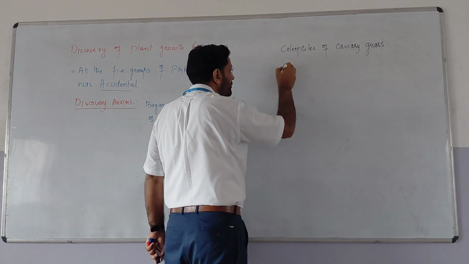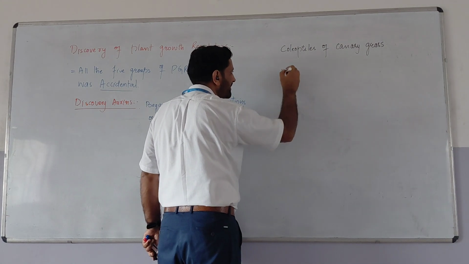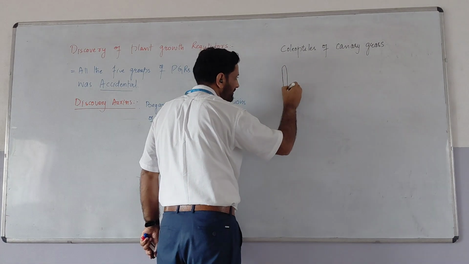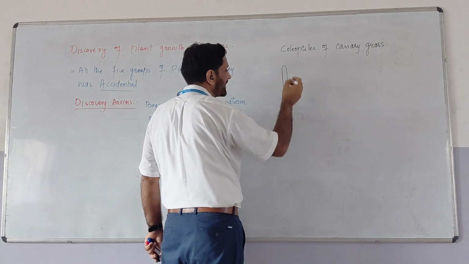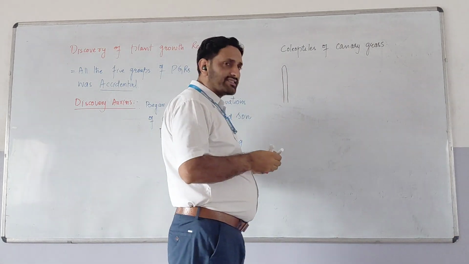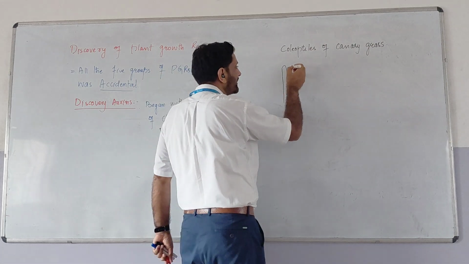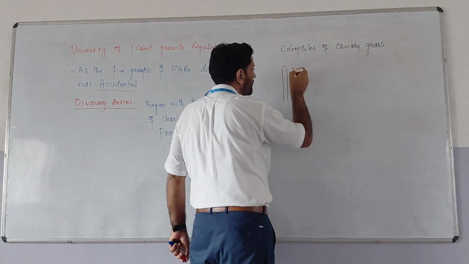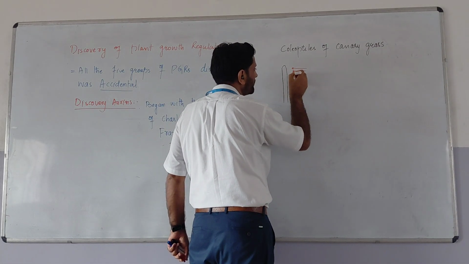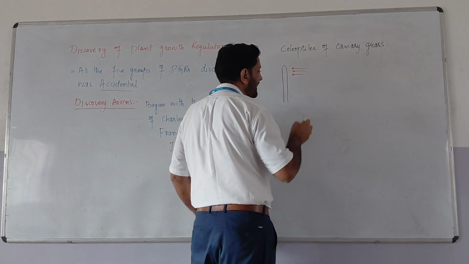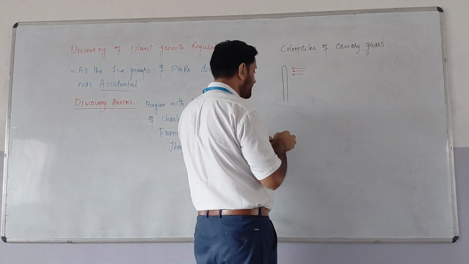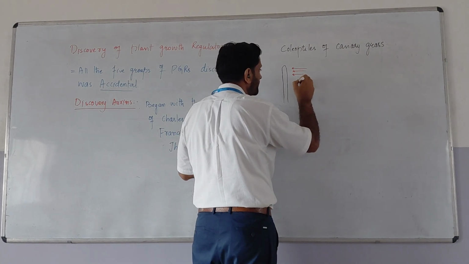Suppose this is the coleoptile of the canary grass. They illuminated it unilaterally, so they provided the light from a side.